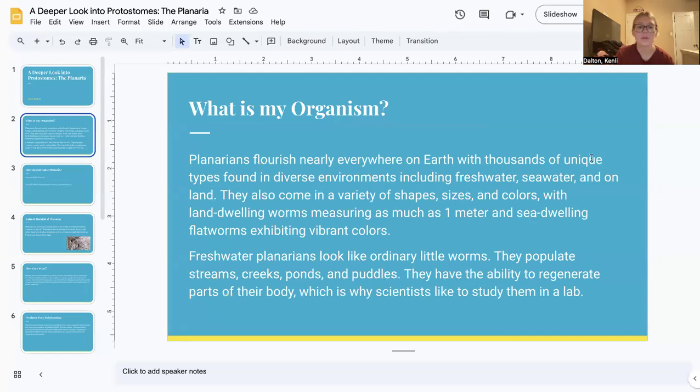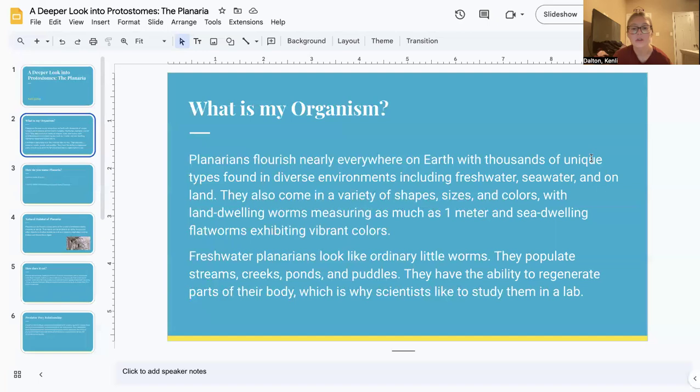What is my organism? Planarians flourish nearly everywhere on Earth, with thousands of unique types found in diverse environments like freshwater, seawater, and on land. They also come in a variety of shapes, sizes, and colors, with land-dwelling worms measuring as much as 1 meter and sea-dwelling flatworms exhibiting vibrant colors.